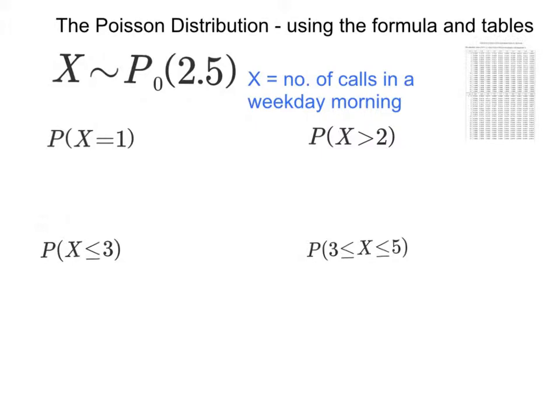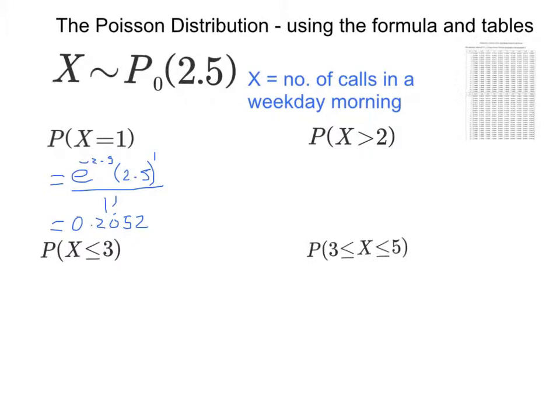This is a specific value. X is 1, so I'm going to use the formula e to the minus lambda, lambda to the x, over x factorial. I'm just going to stick all that in the calculator. And I get 0.2052, etc. Now the next question looks harder, because we're asked what is the chance of getting more than 2 calls.